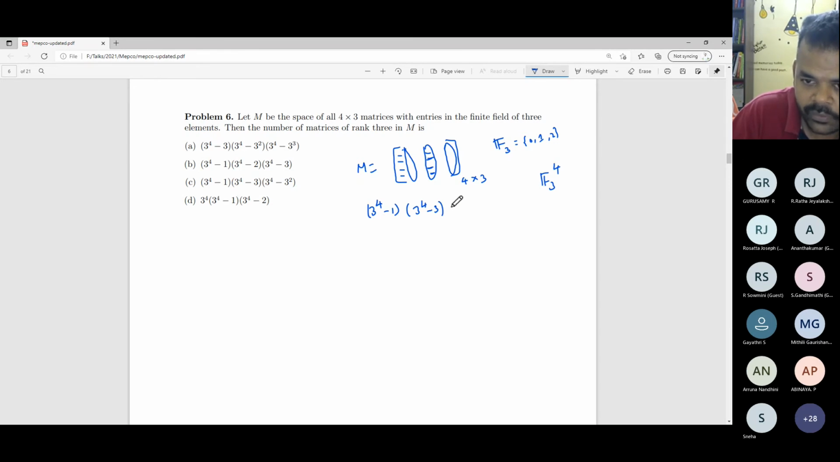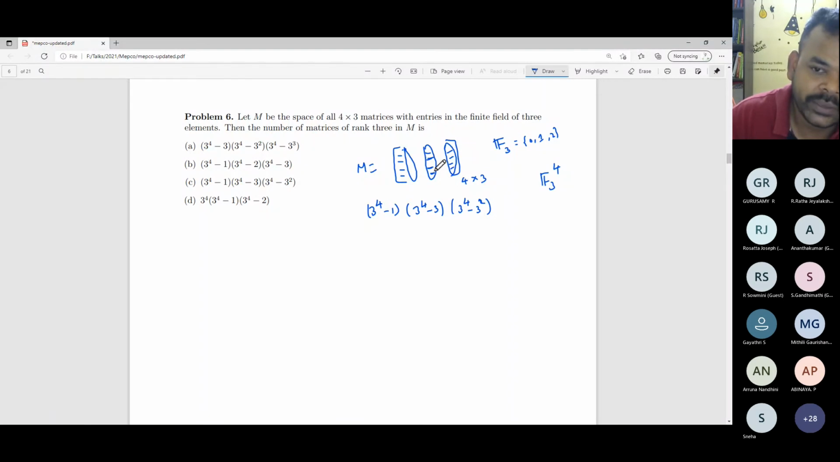Similarly, for the third column, how many choices will be there? It should be linearly independent of the first two columns. We can extend this argument to show that you have to remove only 3 squared elements, basically the span of these 2 vectors.